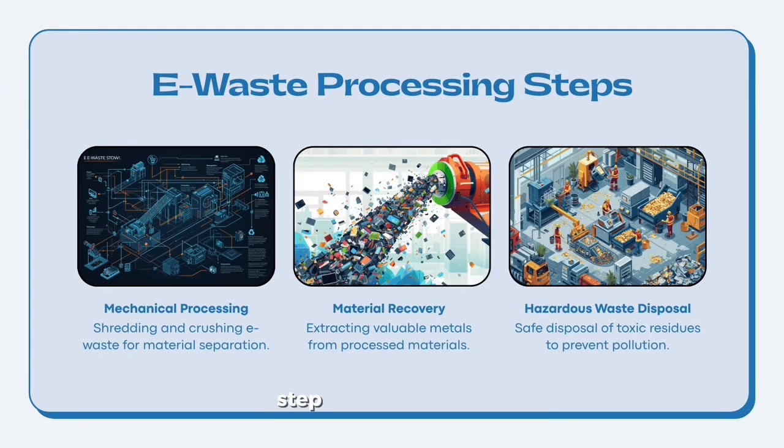E-waste processing steps. Step 1 is mechanical processing, where devices are shredded and crushed to separate materials. Step 2 is material recovery, extracting valuable metals like copper and coal. Step 3 is hazardous waste disposal, ensuring toxic residues are safely handled to prevent pollution.